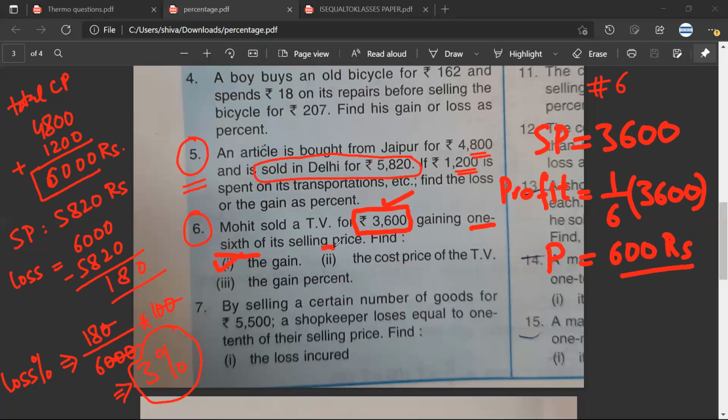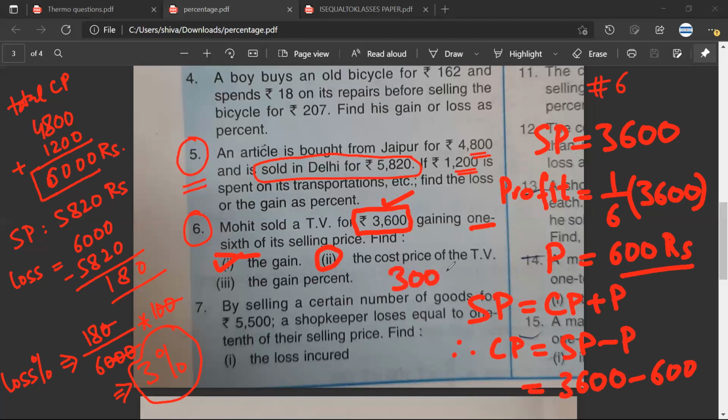Okay, so I have found the first part. Mr. Sarthak, how should I find the second part? So the cost price will be 3,600 minus 600. Shabash, very nice. Selling price is cost price plus profit. Therefore, cost price is selling price minus profit. My selling price is 3,600, my profit is 600, so my cost price is 3,000 rupees.